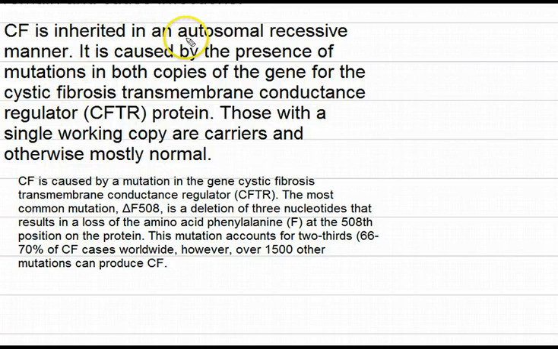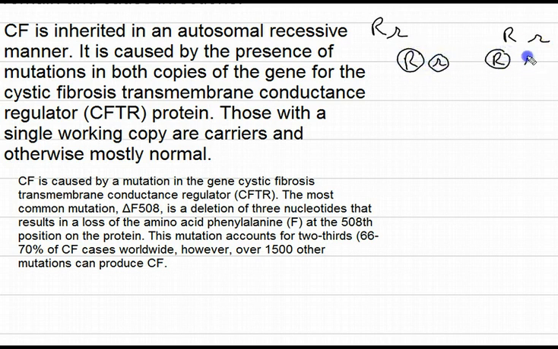Now this CF is inherited in an autosomal recessive manner. As you are well aware, autosomal recessive means it is not sex linked, it is totally on chromosome number 7, as I have told you. So let us say these are the parents, R and small r here, and R and small r. So they are heterozygous, because homozygosity means they should have been RR both capital or rr both small, dominant homozygosity and recessive homozygosity. So here gamete formation has two possibilities, R and small r, R and small r. Similarly here also R and small r.